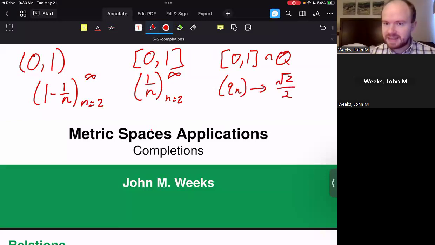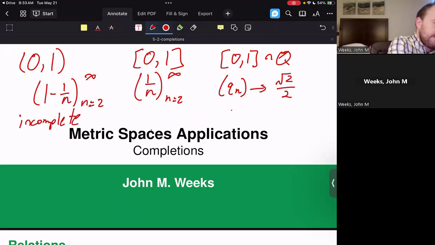We know that something like this exists because the rational numbers are dense inside of the real numbers. And we'll be talking a little bit more about density today. But the square root of 2 over 2 is an irrational number, so it does not exist inside of this set. However, the rational numbers that converge to this number are Cauchy inside of this interval. So this is an example of a Cauchy sequence that does not converge. So these are two examples of incomplete spaces and an example in the middle here of a complete space.